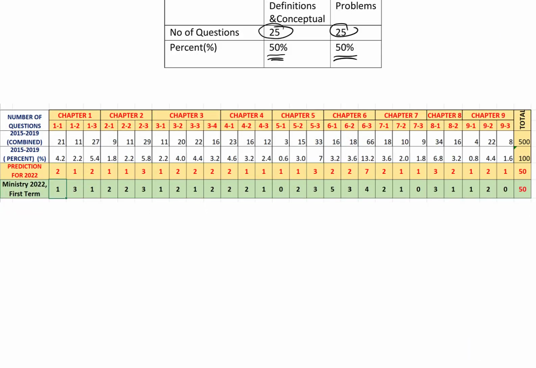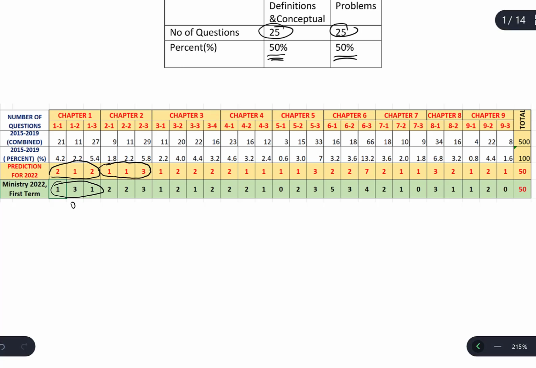Previous years, for example, chapter 1, there were 5 questions asked. This year, again, 5 questions. There is no big difference between previously asked questions and this year. Chapter 2, there were 5 questions on average in previous years, but this year they asked 2 more questions, 7 questions.